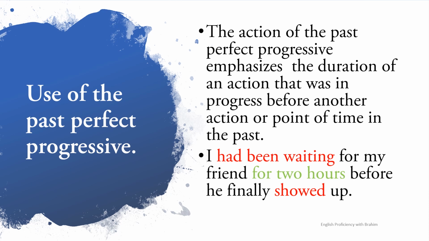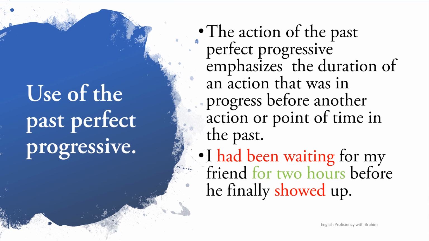Now, to speak about the past perfect progressive, it's the same as the past perfect simple, but there are some differences. What are these differences? First, we have an emphasis on time, on duration, which means the action that happened before the other action is, let's say, long, it took some time, or we want to show that it took some time, even if it was just 5 minutes and I want to show that it was very long, I can use the past perfect progressive.